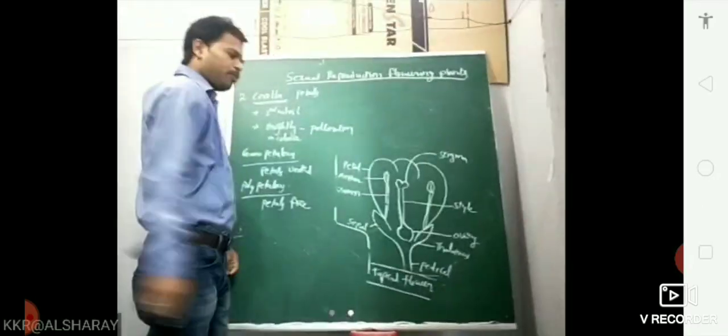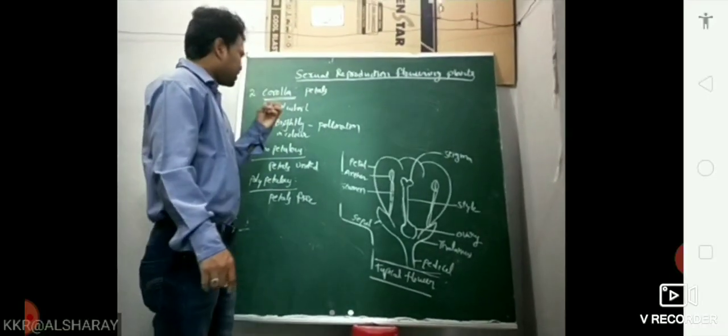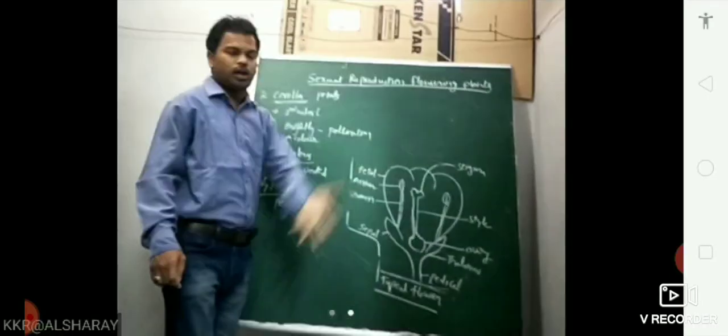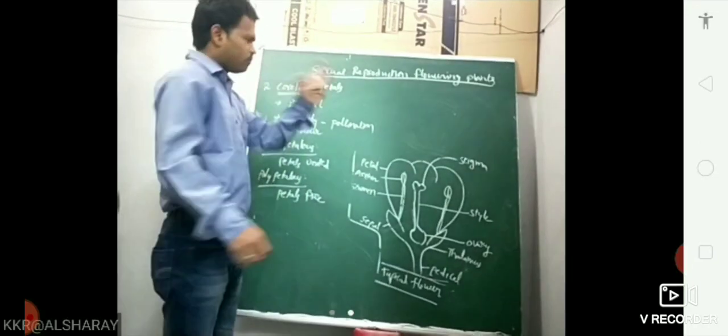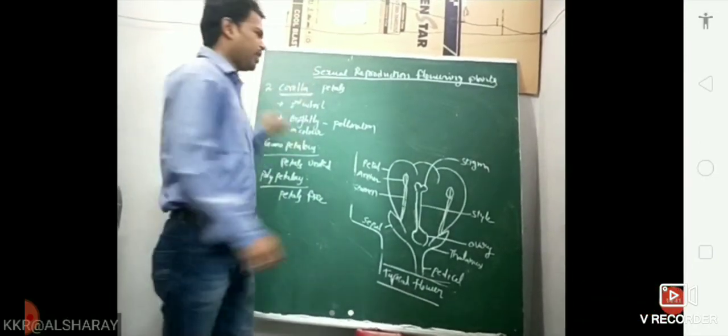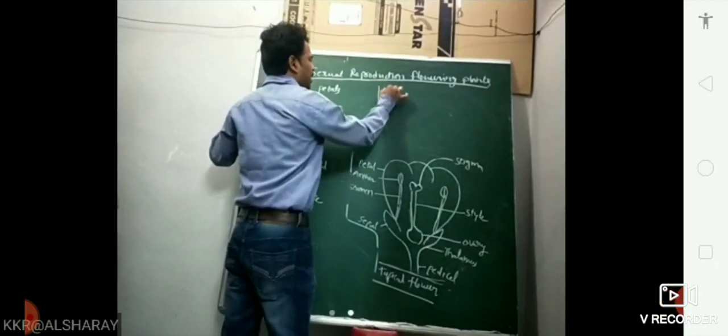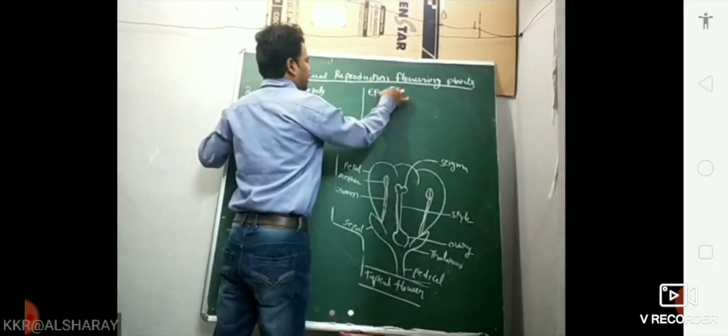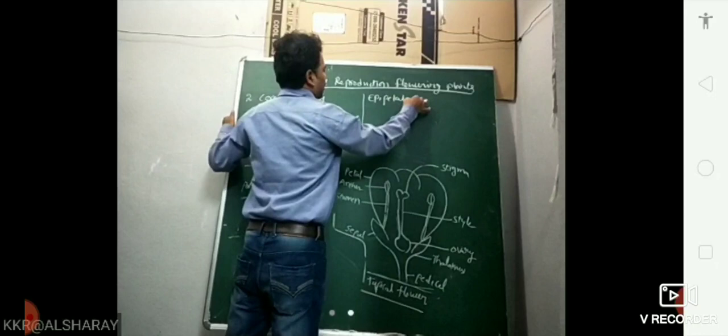One more important word here. The stamens can be attached to other floral parts also. Some of these words were already discussed in the morphology of flowering plants, so once again we recall them.